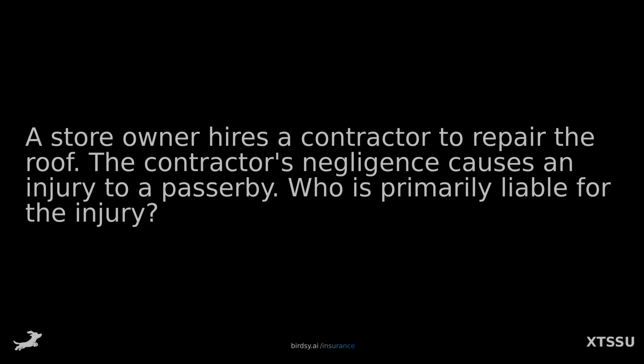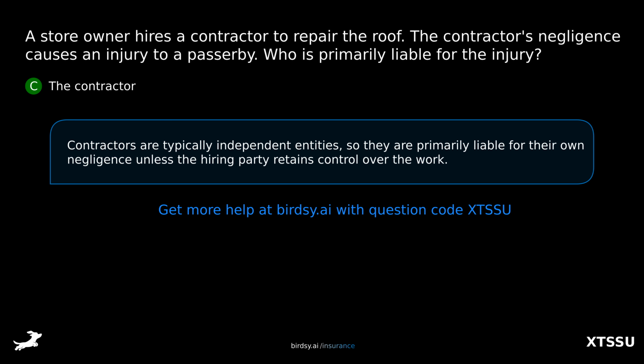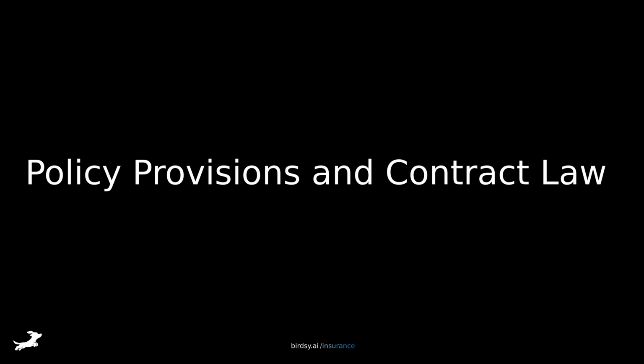relationships. A store owner hires a contractor to repair the roof. The contractor's negligence causes an injury to a passerby. Who is primarily liable for the injury? Is it A, the store owner, B, the passerby, C, the contractor, or D, both the store owner and the contractor? The answer is C, the contractor. Contractors are typically independent entities, so they are primarily liable for their own negligence unless the hiring party retains control over the work.